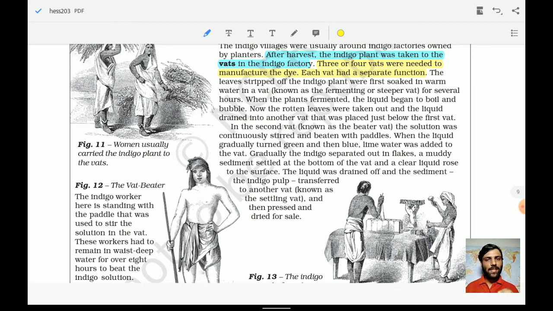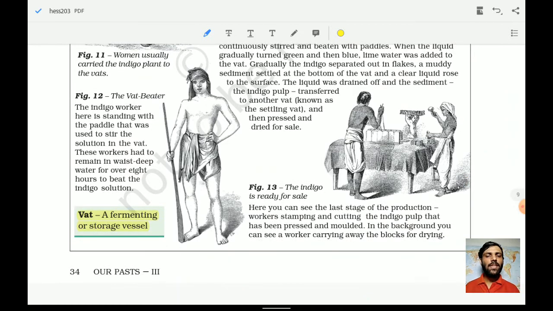Okay, so lime water was added to the vat, and gradually the indigo separated out in flakes. Muddy sediment settled at the bottom of the vat, and a clear liquid rose to the surface. So the liquid was drained off, and the sediment, the indigo pulp, was transferred to another vat known as the settling vat, and then pressed and dried for sale. So hence these were the three or four processes involved to get the final finished product of the indigo.